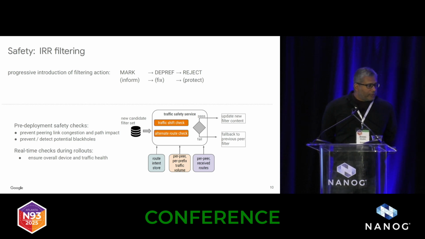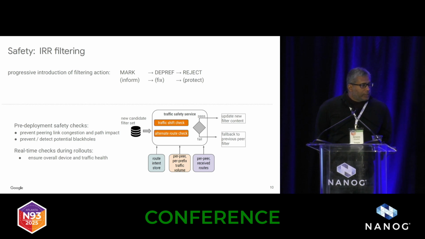So the traffic safety service is our safety checking for IRR. It takes a few different inputs. It takes a new version of the filter set that was generated by the intent store and filter generator. It takes traffic volume statistics that we have on a per peer, per prefix level. So in other words, how much traffic is being carried by this route from that peer across our network. And it takes a set of the routes themselves that we're getting at any point in time from a peer.